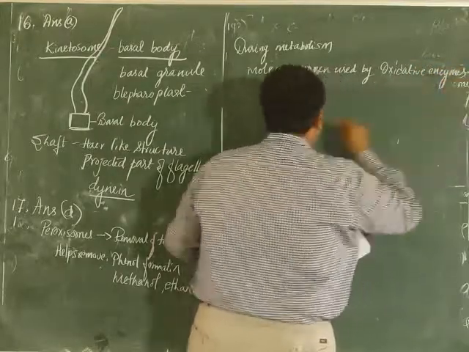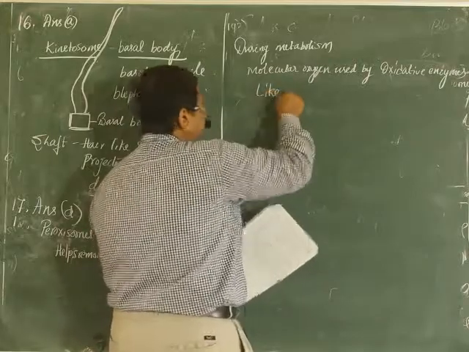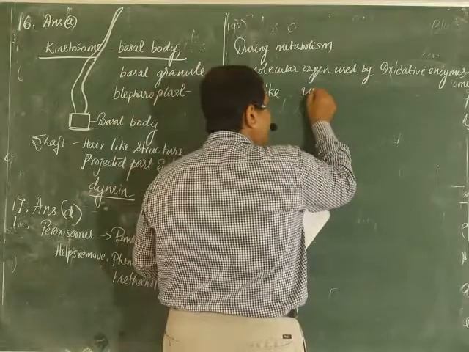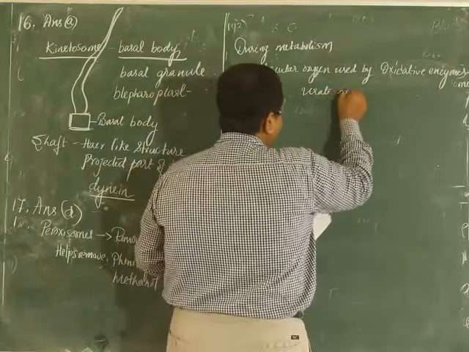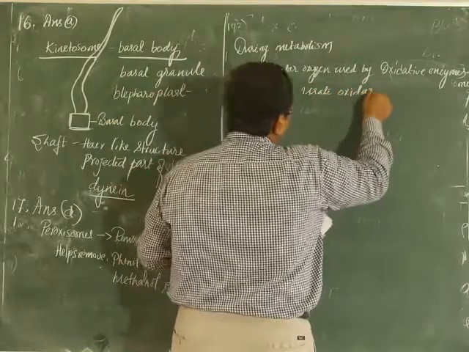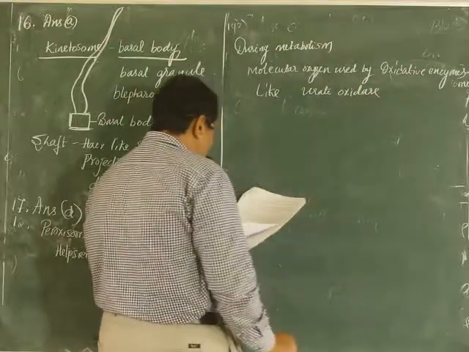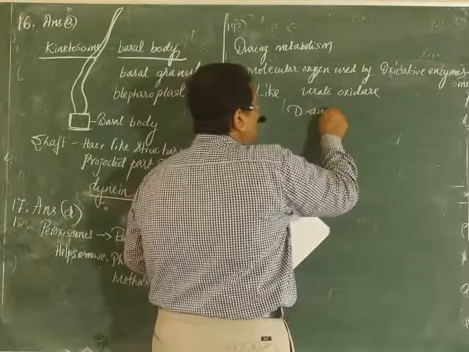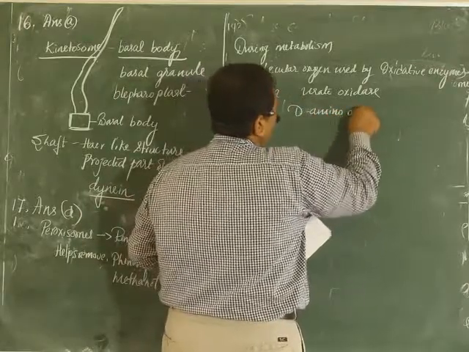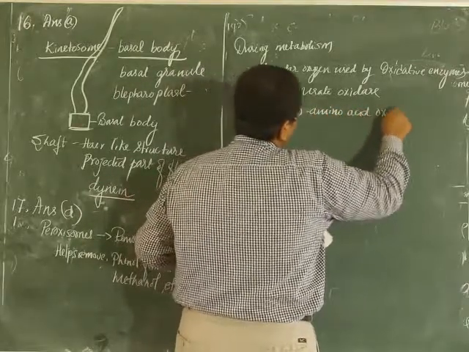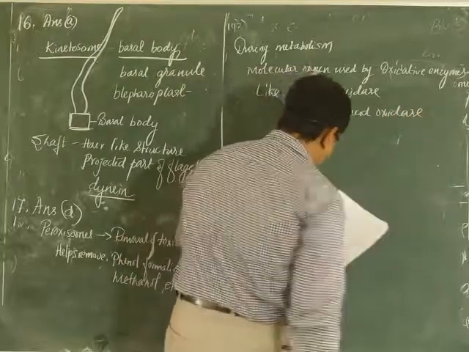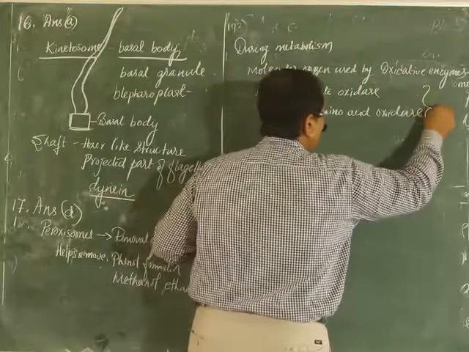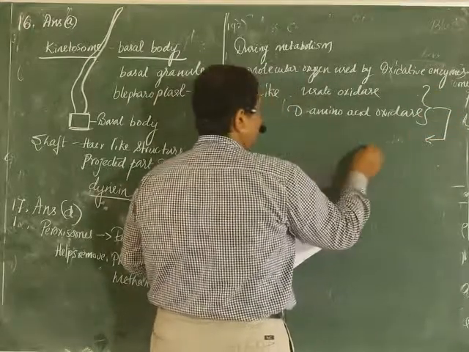Enzymes like, I will mention a few: urate oxidase and amino acid oxidase, and both of these produce hydrogen peroxide.